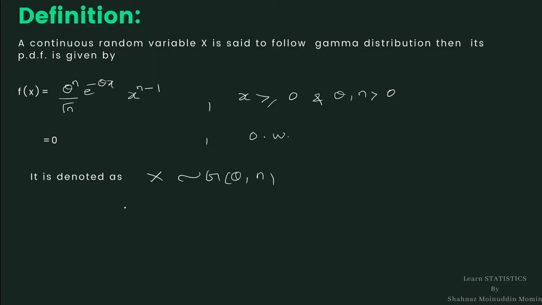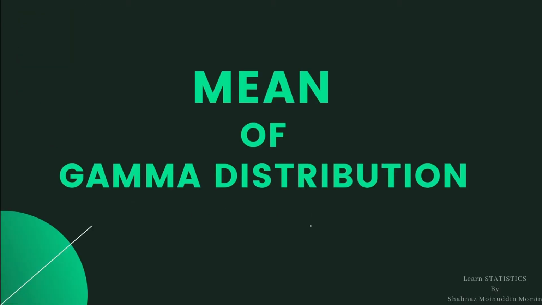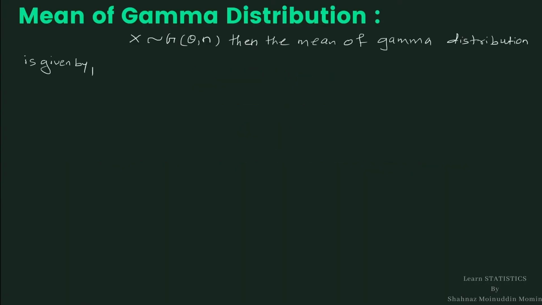The numbers theta and n are known as parameters of a gamma distribution. So let us start with the next point, mean of gamma distribution.